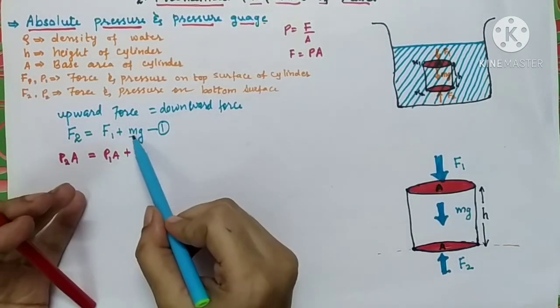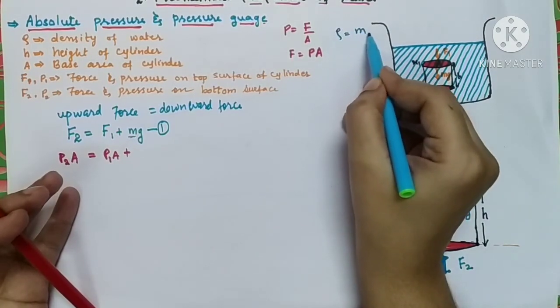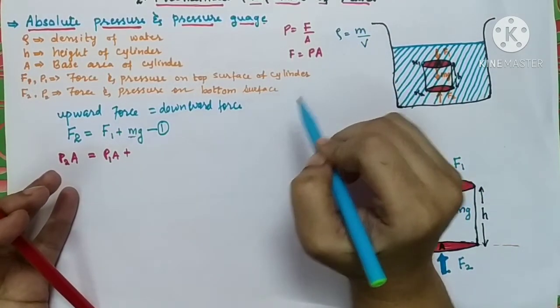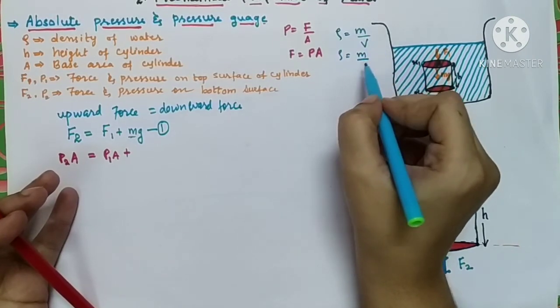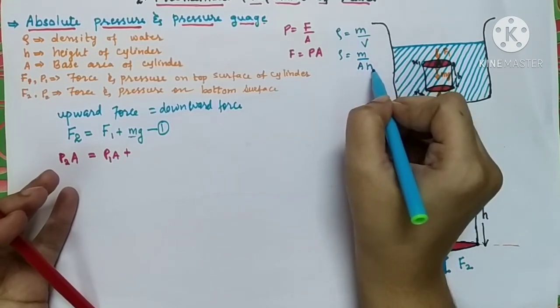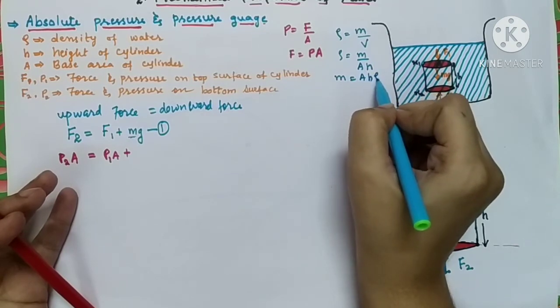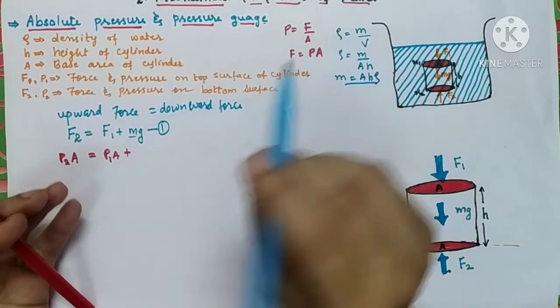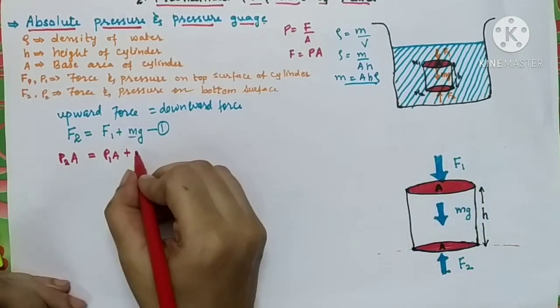See here this term, mass. We all know that density rho is equal to mass per unit volume. Volume is nothing but base area into height, A into h. So mass can be written as A h rho. From this equation we will substitute the value of mass over here.